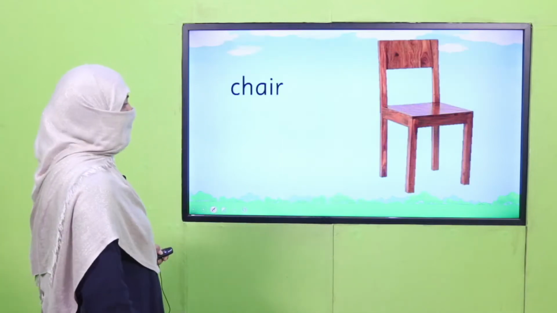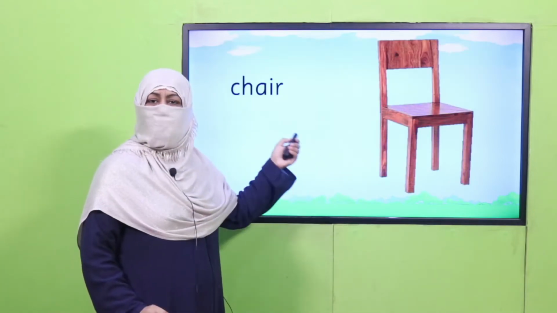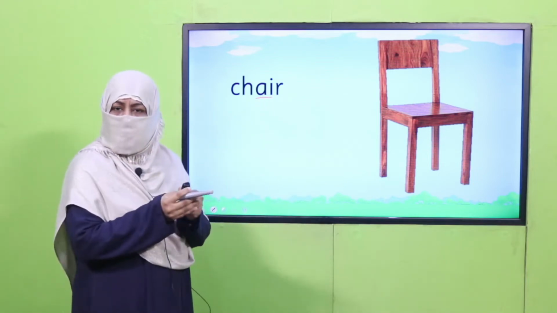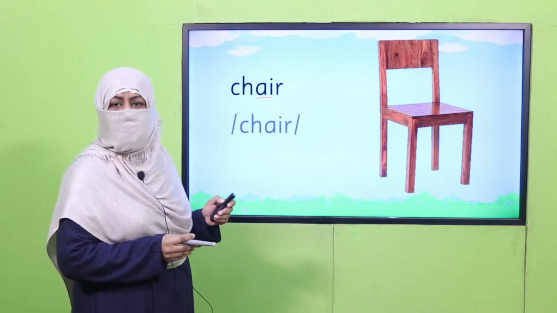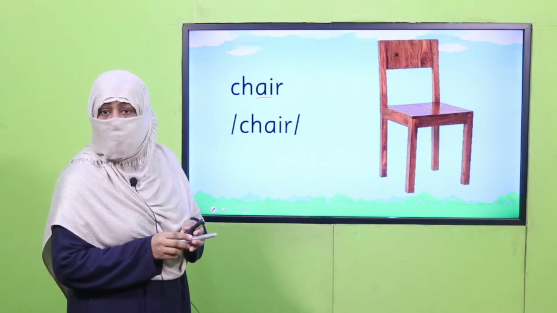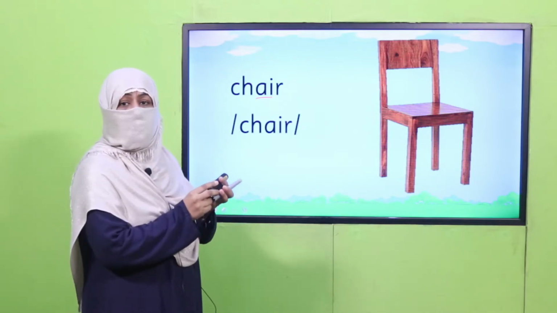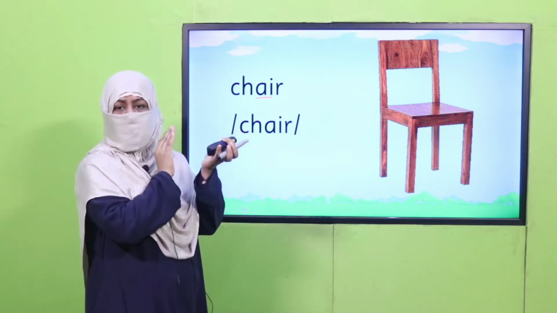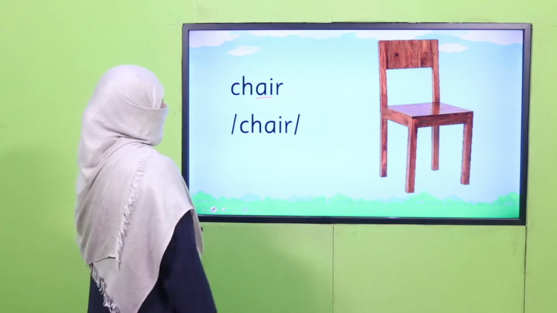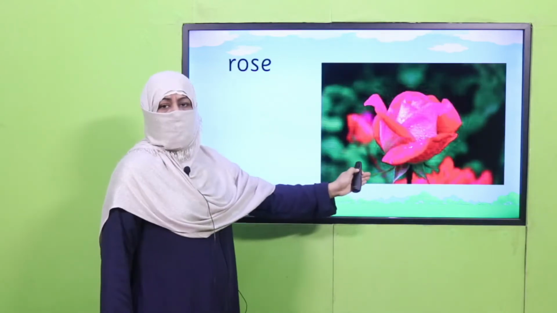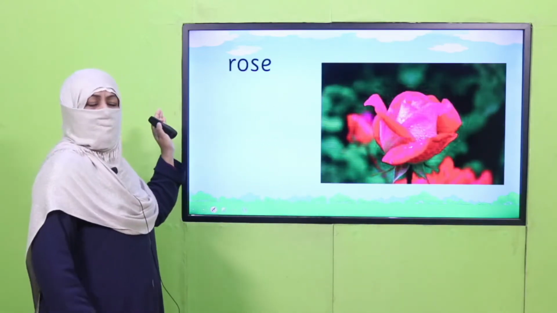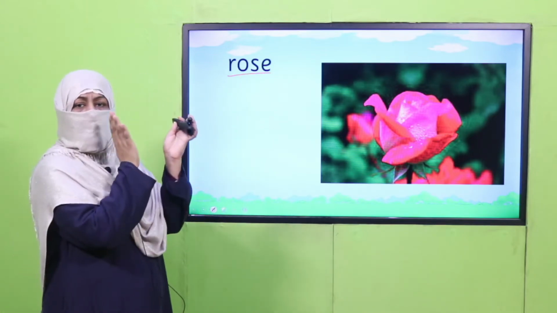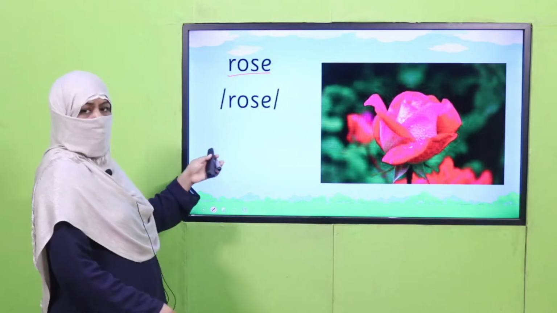First, we'll practice. This is a picture of a chair. Again, A and I. 2 vowels are coming together. We will not break it and we'll say chair. And I taught you to tell the syllables, you have to clap. It's a one syllable word, you will say chair in one go. The next, if I ask you what is this and you say rose, it's a one syllable word and we'll say rose.